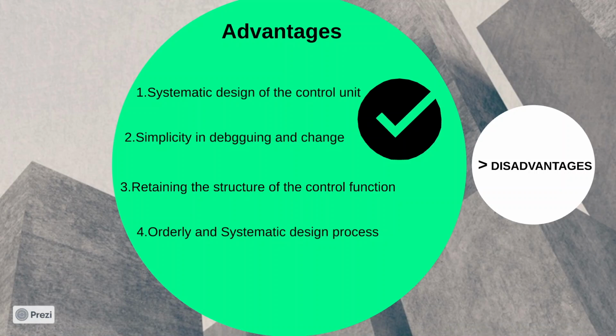Second, simplicity in debugging and change. Another benefit of using microinstructions is that they are typically easier to read and write than machine level instructions. This makes it easier to identify and correct errors in the control unit. Additionally, changes to control functions can be made more quickly and easily, as they can be made at a higher level of abstraction.